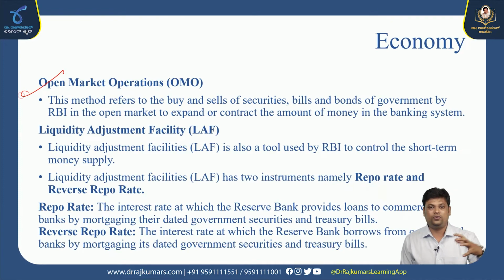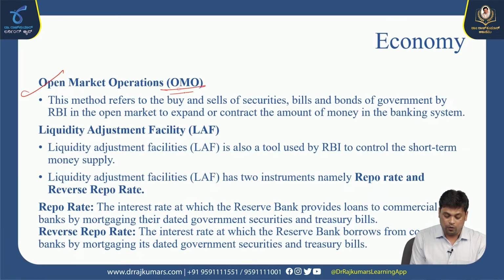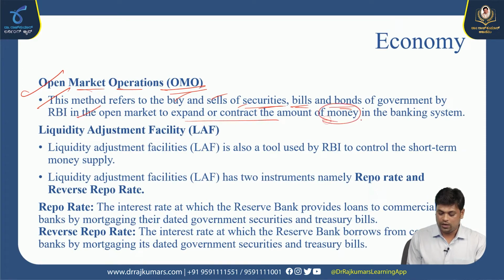A few other concepts here. I'll give you the exact definition of the concepts and you need to know the abbreviation. That's fair enough. OMO, that is open market operations. This method refers to the buying and selling of securities, bills and bonds of the government by RBI in the open market, to expand or contract the amount of money in the banking system. Securities as well as bonds can be purchased through open market operations in banks, which is known as OMO.